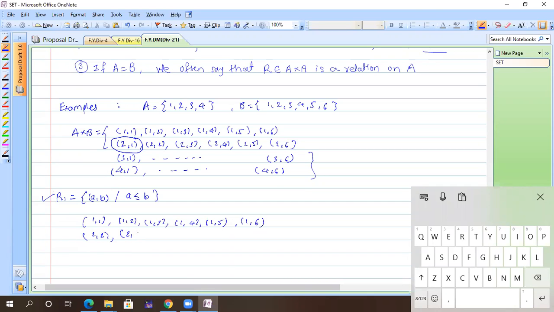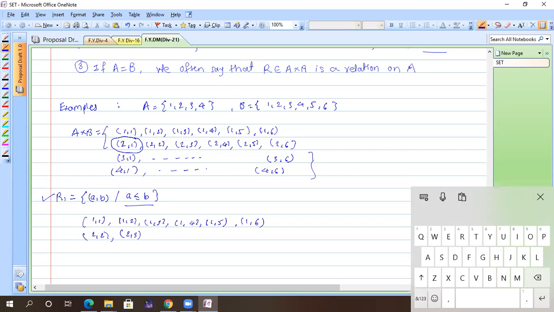So you can write down. Sir, can you tell again of R1? I couldn't hear your voice for a minute. Okay, what is R1? So we have defined a relation R1 which contains the ordered pair A comma B, but that ordered pair should satisfy this condition. What is that condition? A is less than or equal to B.